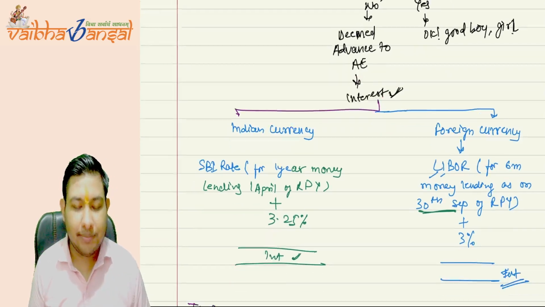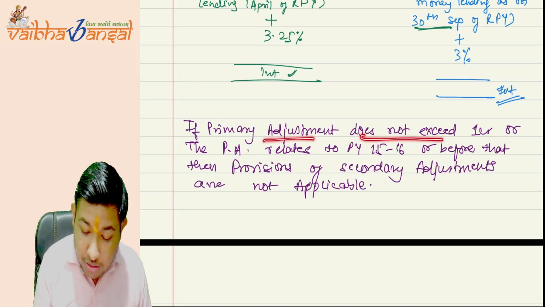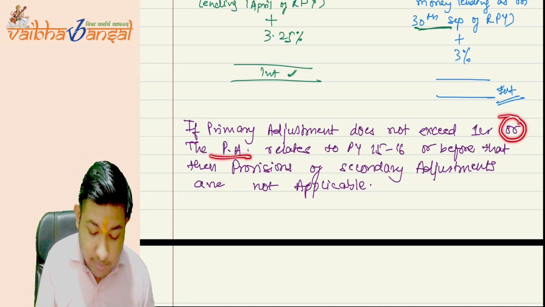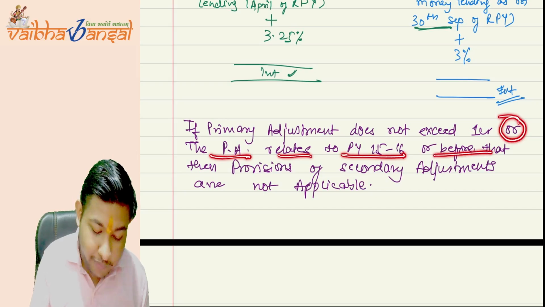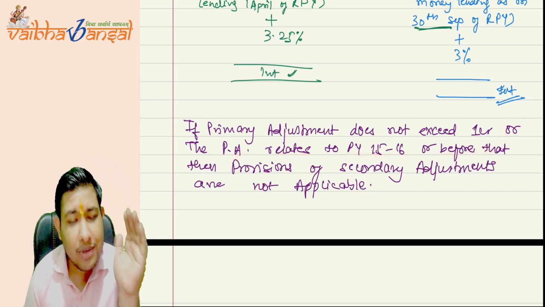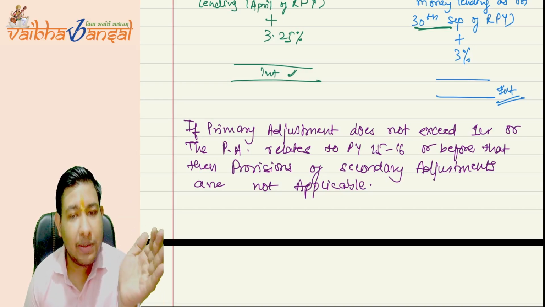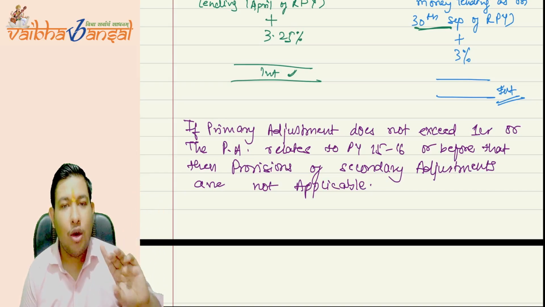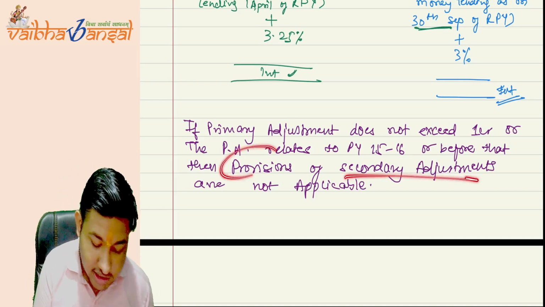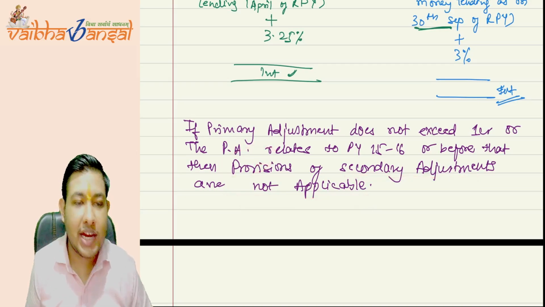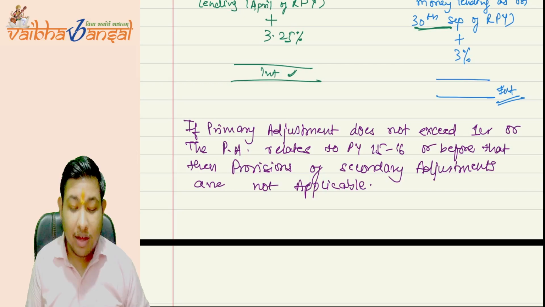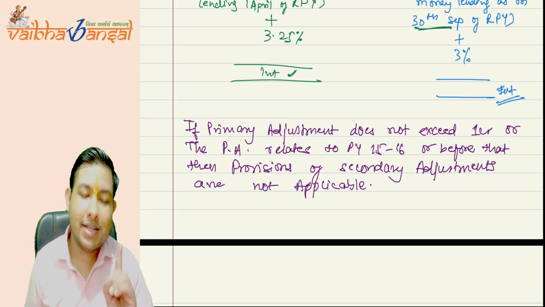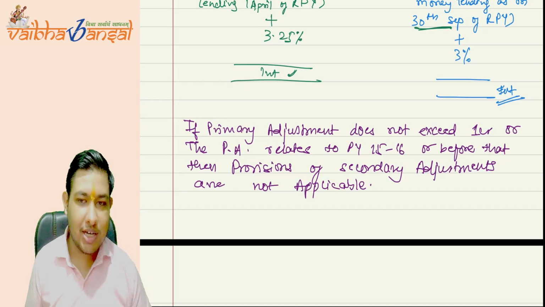Now, if the primary adjustment does not exceed 1 CR, or the primary adjustment relates to the previous year 15-16, meaning the assessment year 16-17, or before that, then the secondary adjustment provisions shall not be applicable. So you have to see whether the primary adjustment exceeds 1 CR. If not, do not apply the secondary adjustment. I hope this is very much clear to you all.